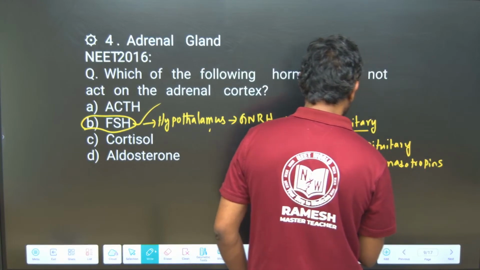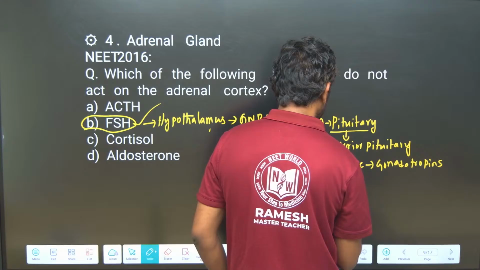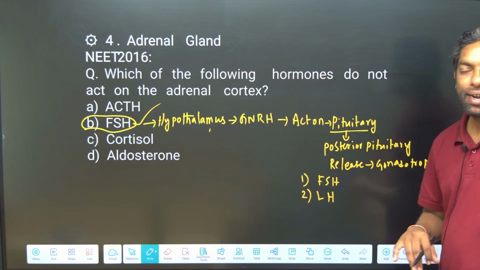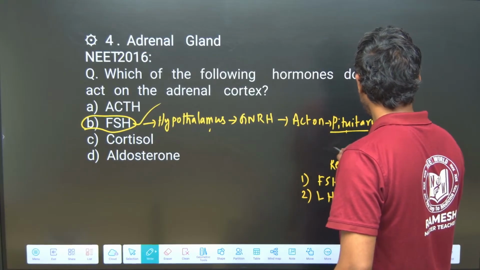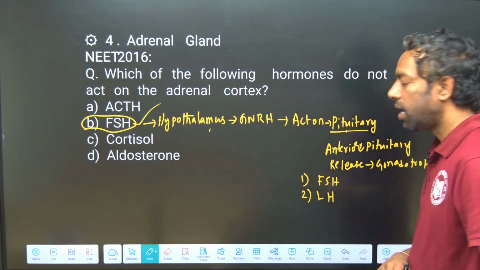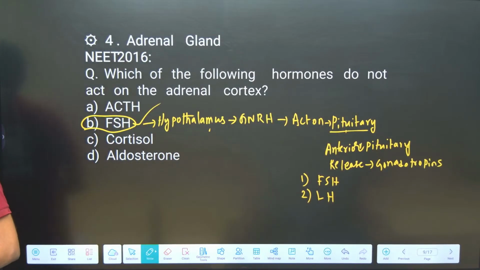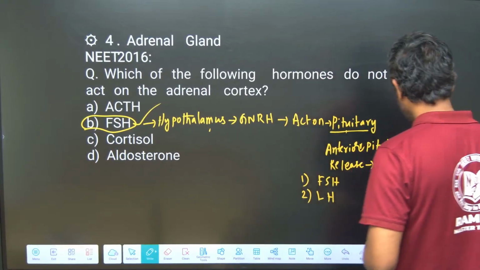These gonadotropins are FSH and LH. So anterior pituitary hormones are FSH and LH. Okay, I hope you guys understand about this question.